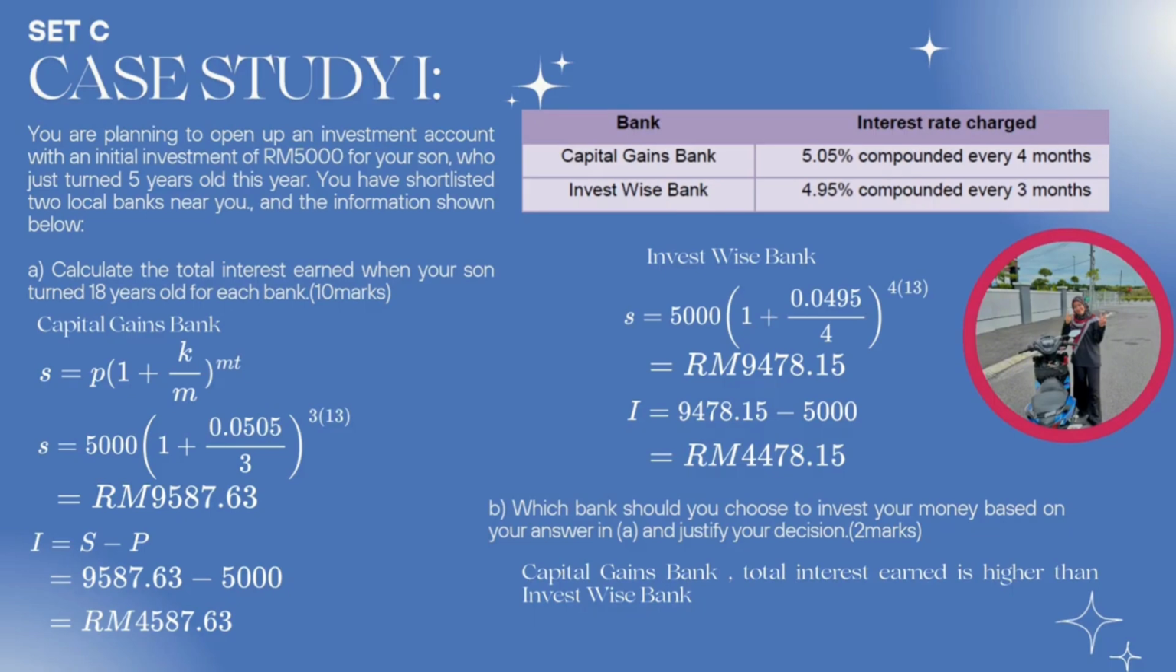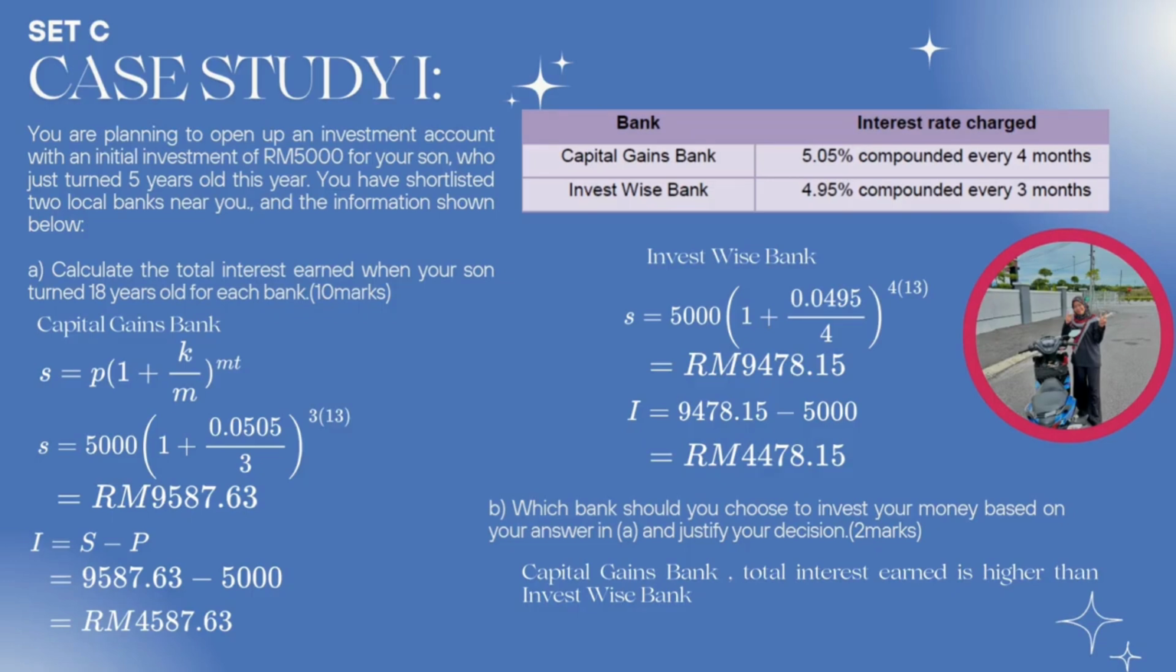For the interest, we use the formula I = S minus P. So 9,587 ringgit 63 cents minus 5,000. So the answer we get is 4,587 ringgit 63 cents.